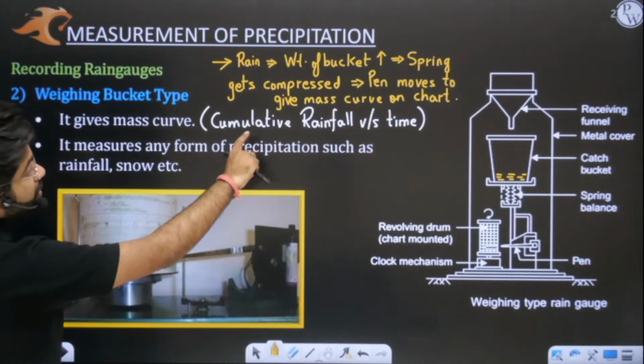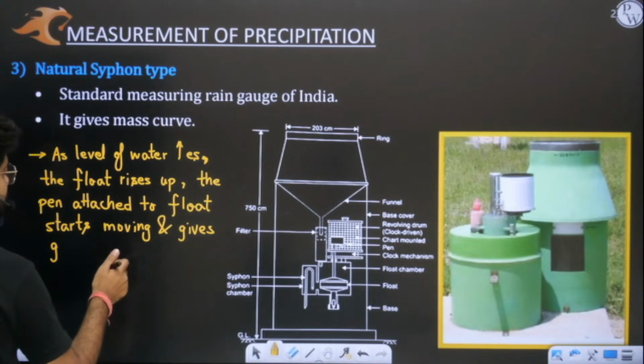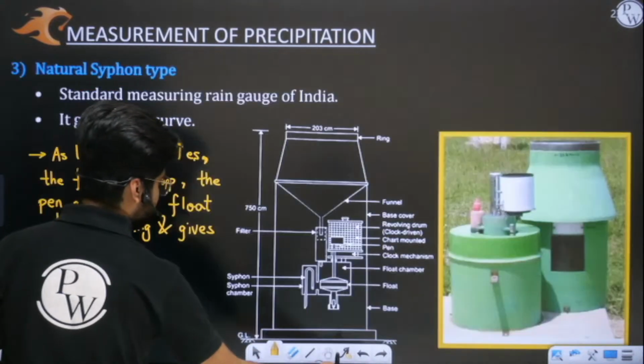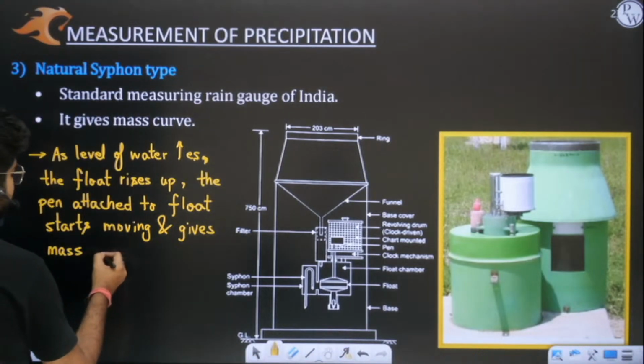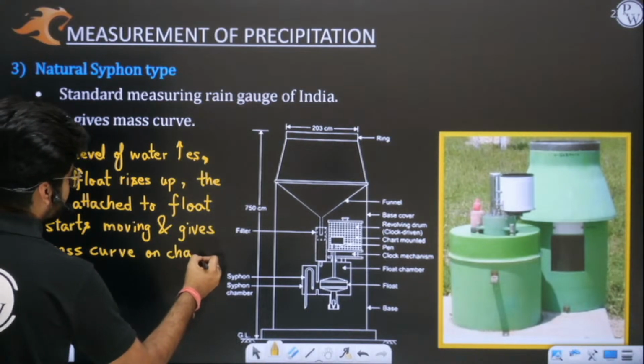You can see here that the pen starts to move and gives the mass curve, and it gives the mass curve on the chart which is mounted on your revolving drum.